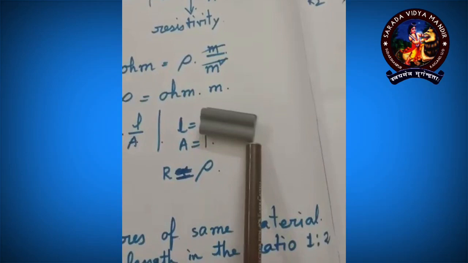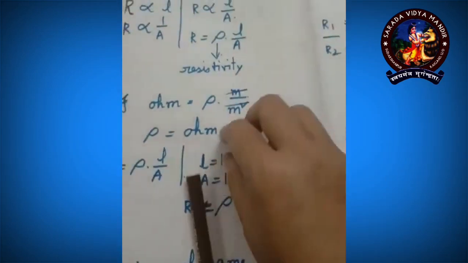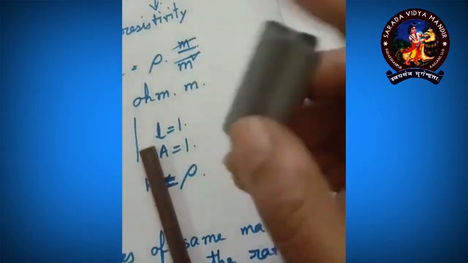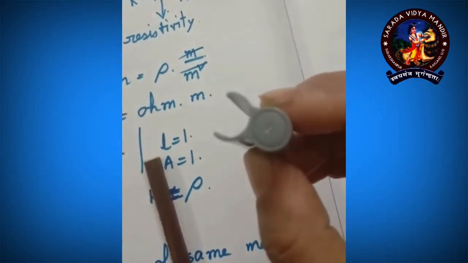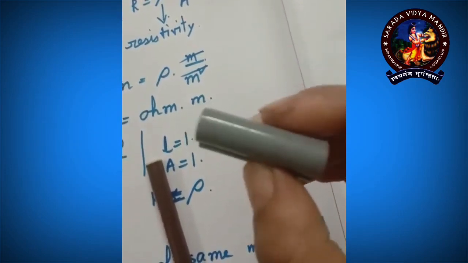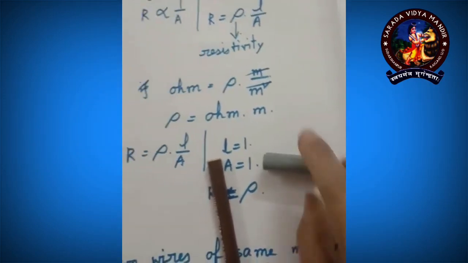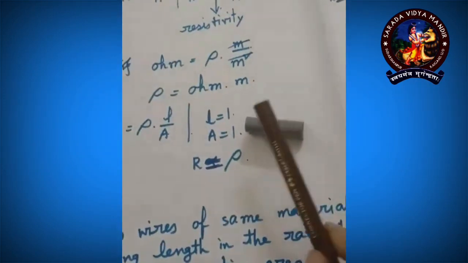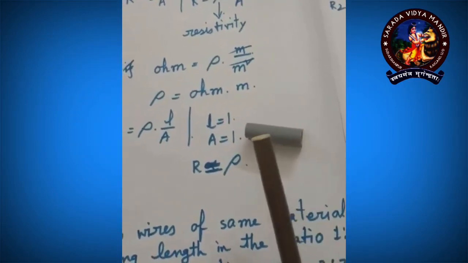Suppose the length is 1 meter, and let the cross sectional area, that is this cross sectional area, be 1 meter square. If the length is 1 meter and the cross sectional area is 1 meter square, in that case what will be the resistance of this? Obviously, that is the resistivity of that very material.